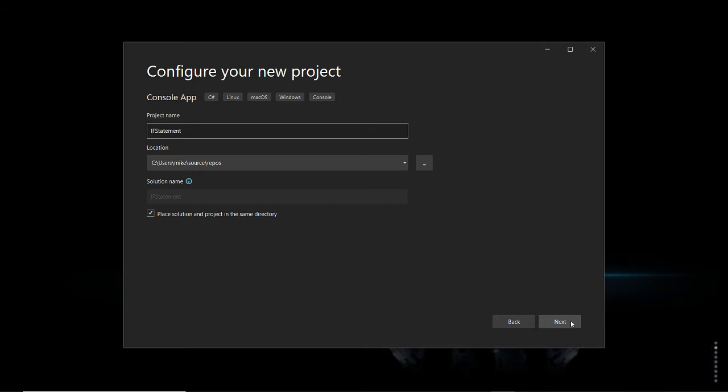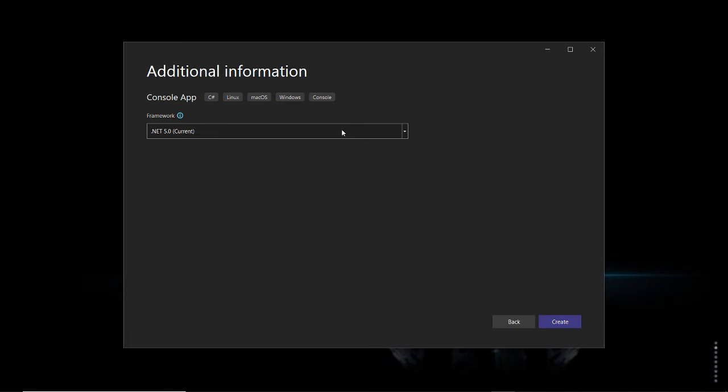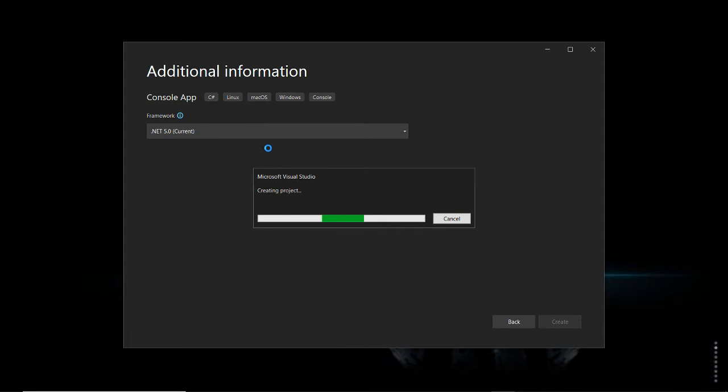I will be using the framework .NET 5 instead of the newer version, which is .NET 6, or the older one, which is .NET Core 3.0, 3.1. This program will work on Windows, Linux, Mac, console. The program that we're building could run on each one of these different platforms, C#.